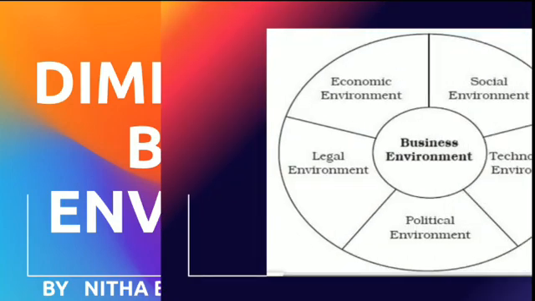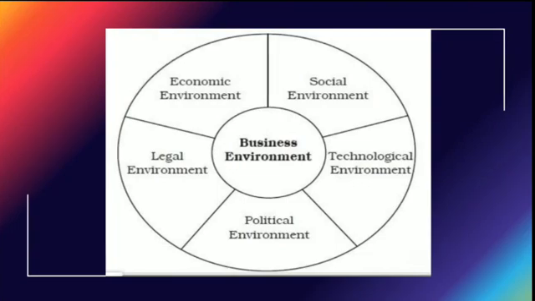Here we'll be studying with this very important diagram which consists of business environment, the different sectors or the different dimensions. Business environment basically consists of 5 dimensions. The first one is the economic environment, the social environment, the technological environment, the political environment, and the legal environment.